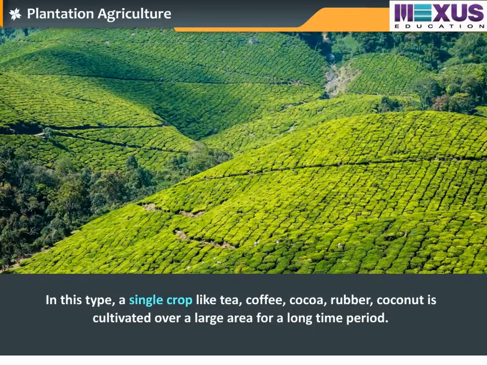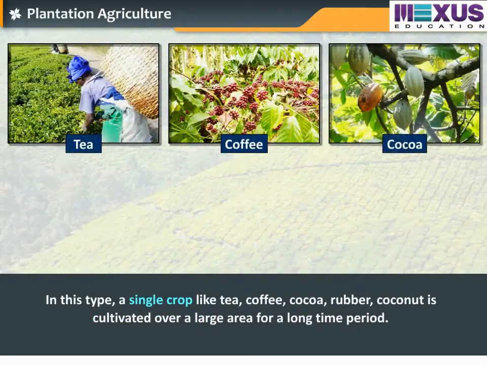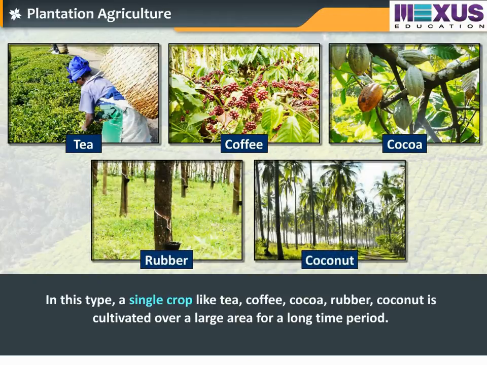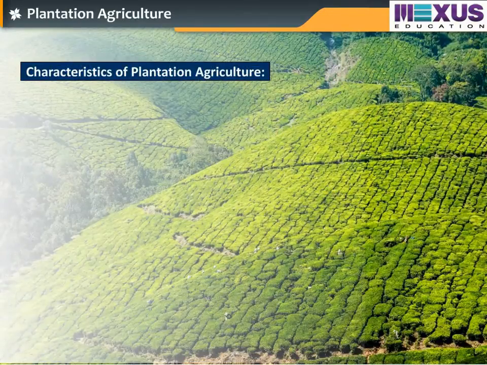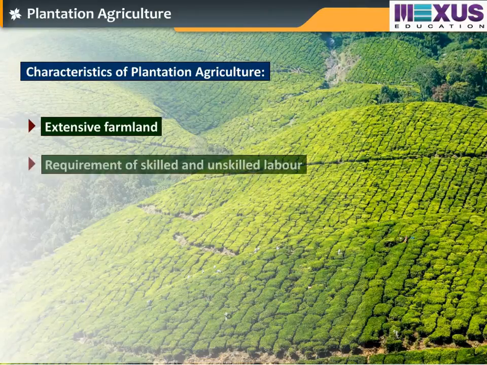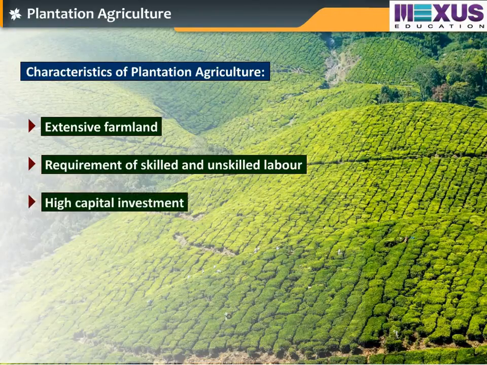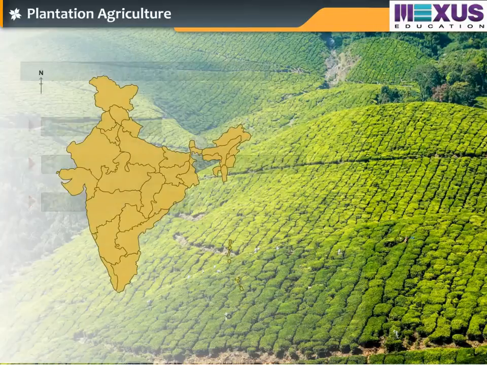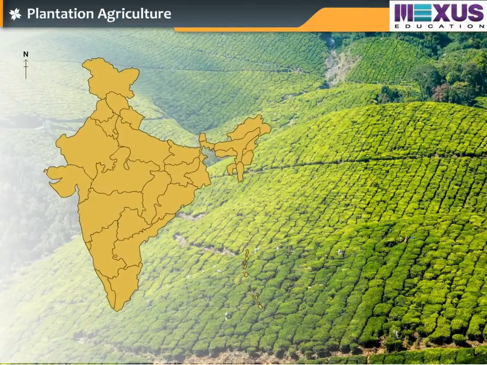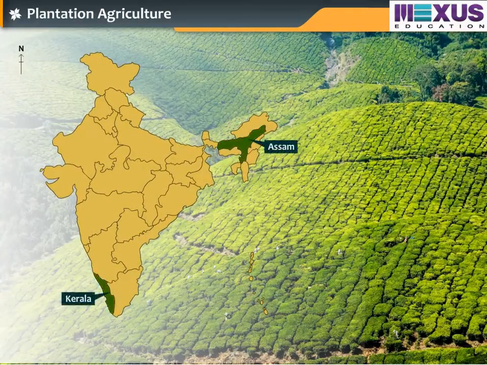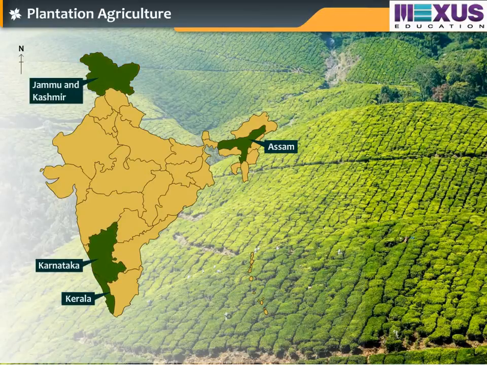In this type, a single crop like tea, coffee, cocoa, rubber, coconut is cultivated over a large area for a long time period. The main characteristics of plantation agriculture include extensive farmland, requirement of skilled and unskilled labor, and high capital investment. In India, plantation agriculture is practiced in states like Assam, Kerala, Karnataka, Jammu and Kashmir, and Himachal Pradesh.